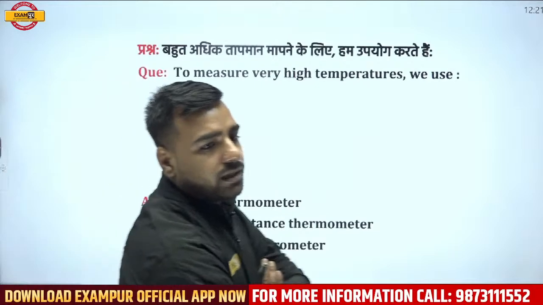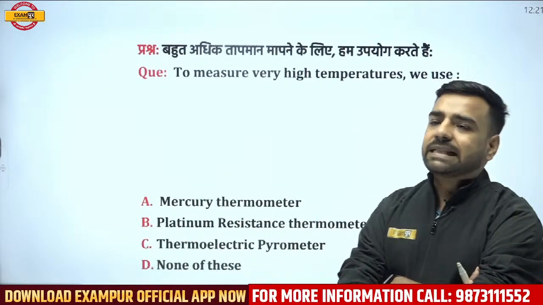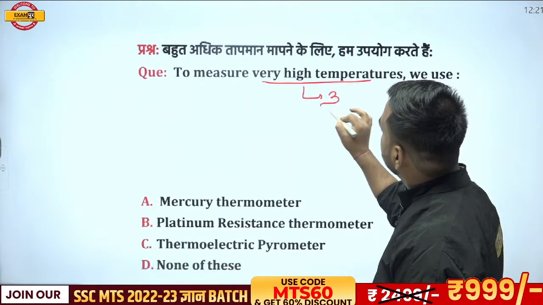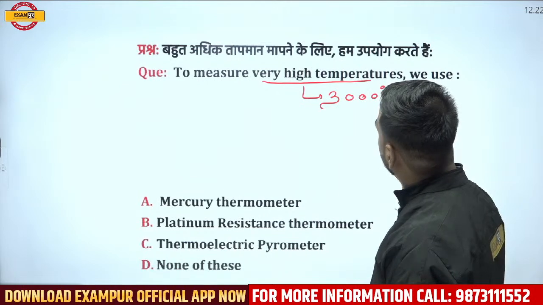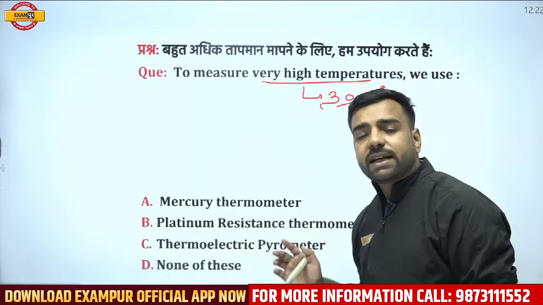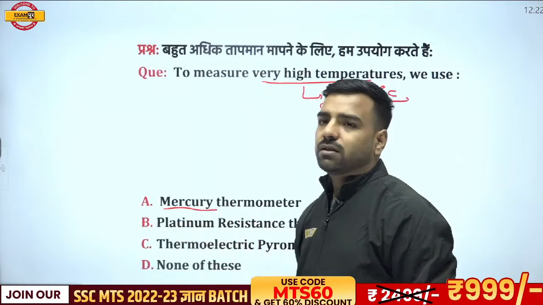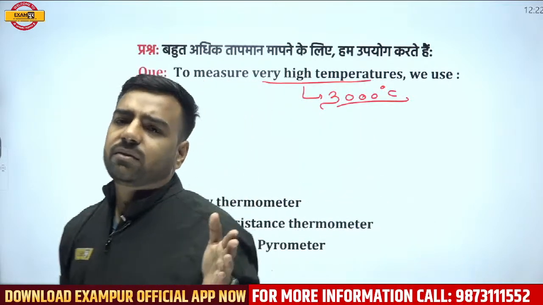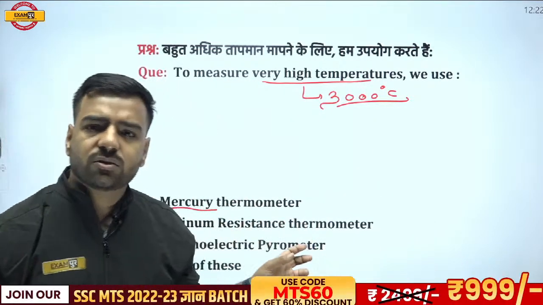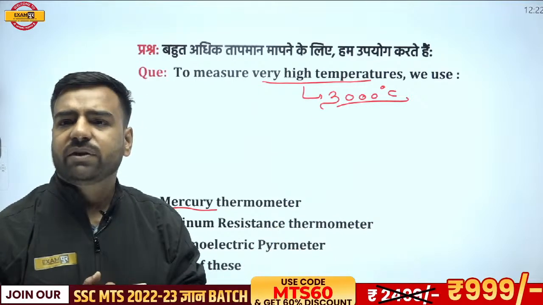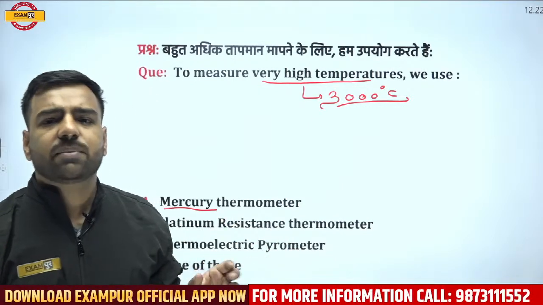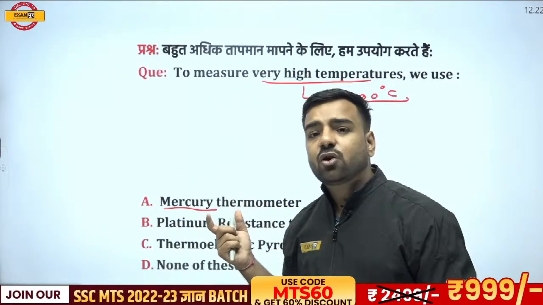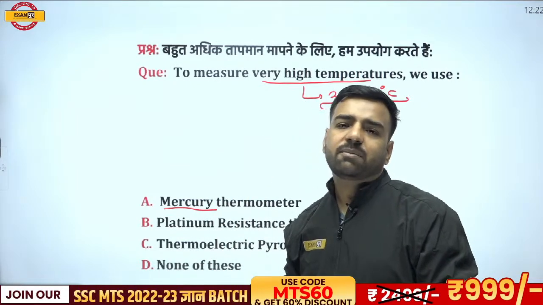Okay. See, here please remember, Saurav, just think about a scenario. If I'm talking about 3000 degrees centigrade, what will happen? Since it is a very high temperature, if you take mercury over there, do you think mercury will exist? No. We know that there's a limit, where we have the melting point, the freezing point, and the boiling point as well. And there must be some temperature at which that particular element may vaporize, right? So yes, for very high temperature, a mercury thermometer cannot be used.